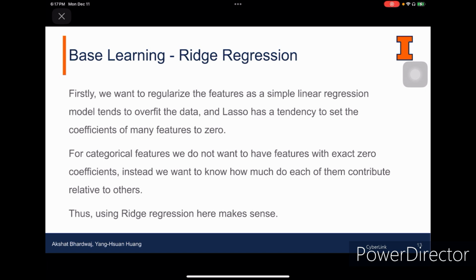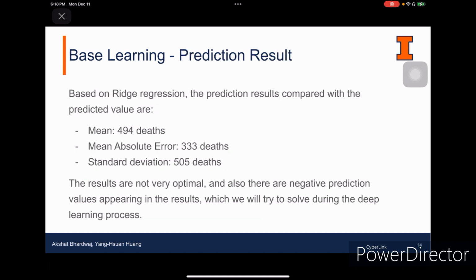At first, we tried to fit simple linear regression to the data, but then we found there was overfitting. Then we tried to use lasso, but in this way, we found that many features have 0 coefficients, and that's not what we want to see. So we use ridge regression, and we are able to see each feature's contribution, and that's why we chose this regression. And here's the result.